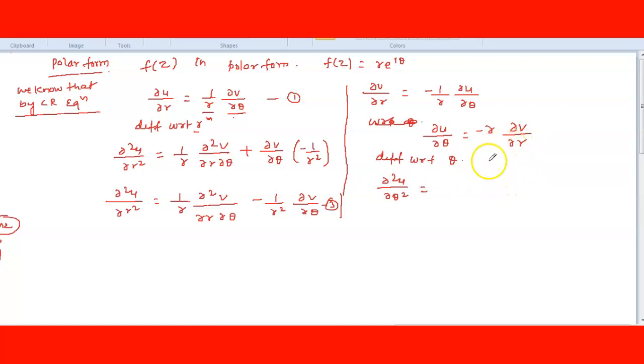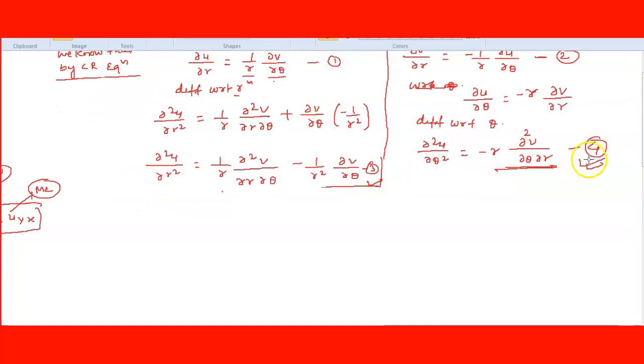Now if we are differentiating with respect to theta, this r is a constant. No need to differentiate, it is a constant outside. So minus r is outside, and v with respect to theta gives del square v by del theta del r. Any doubt till here? Consider this equation number 4.